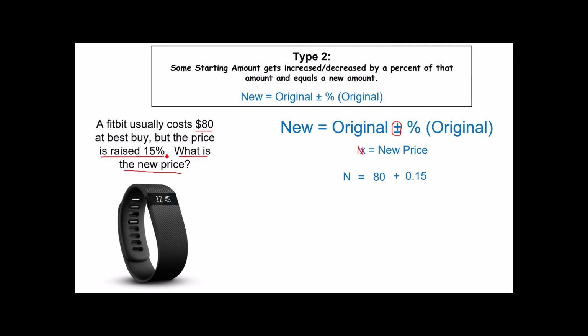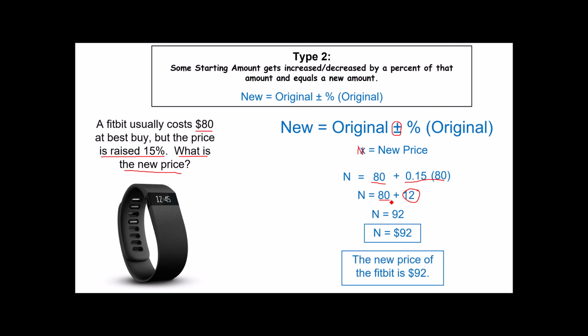In this case, we already said the original was $80. I'm going to raise it 15% of $80 to find the new price. In this case, 15% of $80 is a $12 increase, which means if it was 80 and it goes up by 12, the new price is $92. Give your answer in a sentence.